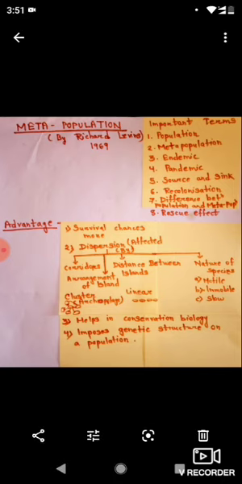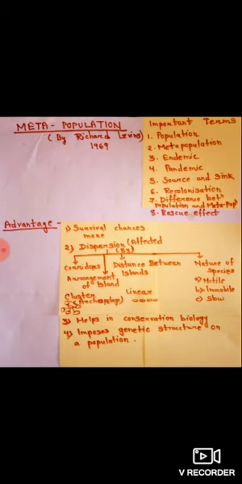The same thing, the recolonization: because of extinction, the species will recolonize to a new habitat. Then it imposes the genetic structure on a population. So this is a brief introduction about the metapopulation.